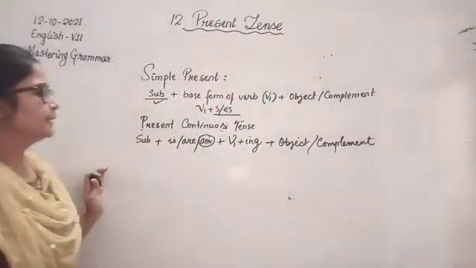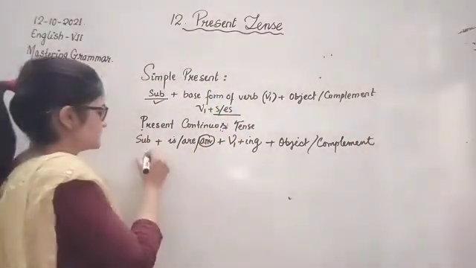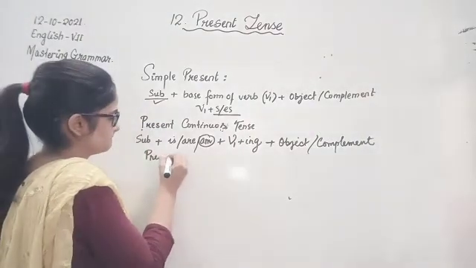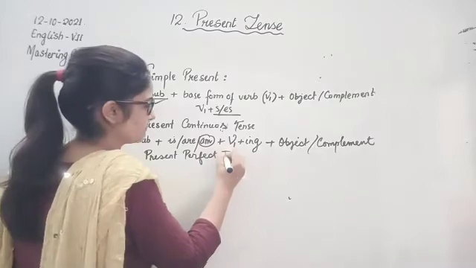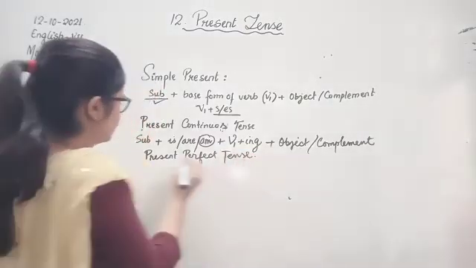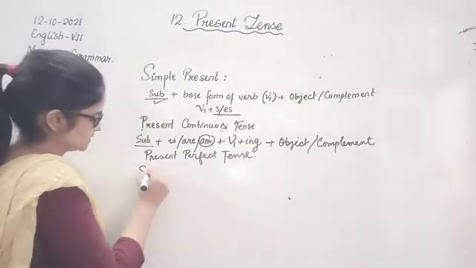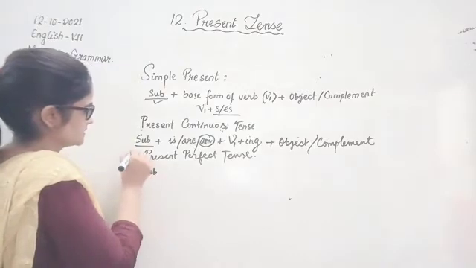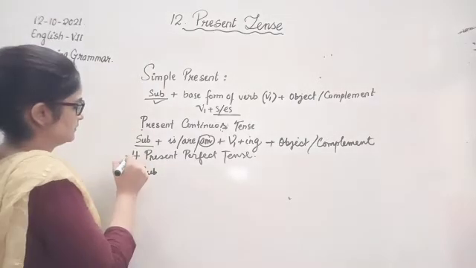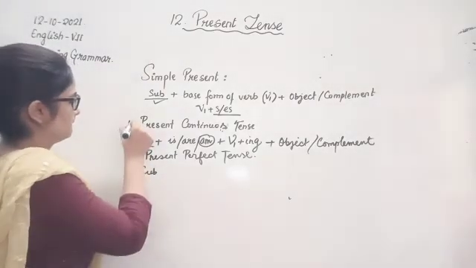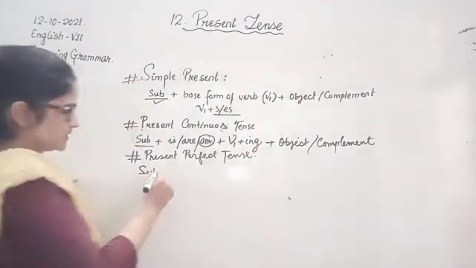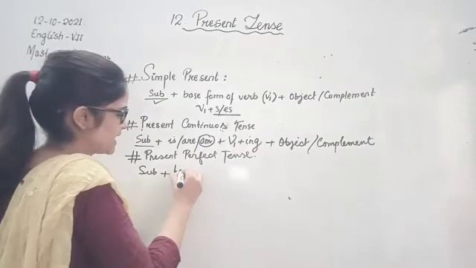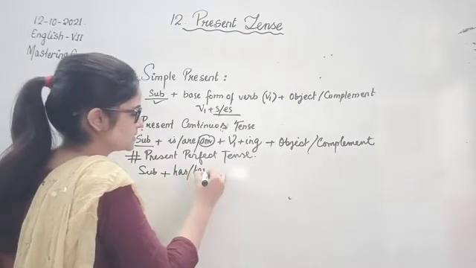Now moving ahead with present perfect tense. What did we learn here? We had seen there was the subject, plus we have has or have according to the subject.